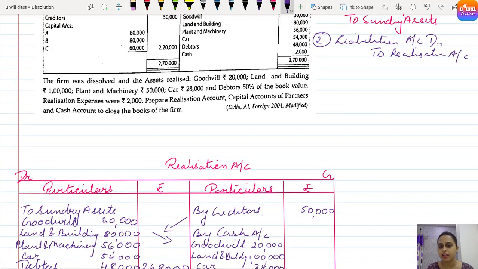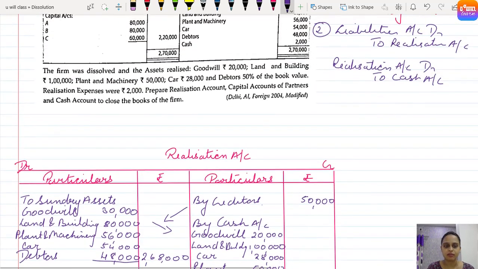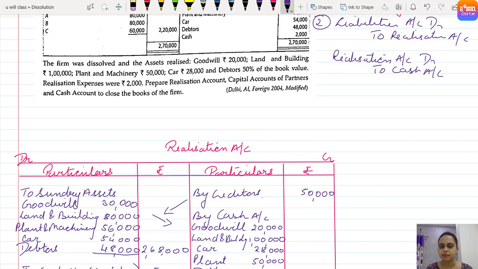You know very well the entry for realization expenses. So realization expenses borne by the firm, paid by the firm. Realization account debit to cash or bank account, right? So realization account debit to cash account, to cash account for expenses. Clear everyone? How much amount was there? 2,000. Clear? Done everyone? All the things are completed.